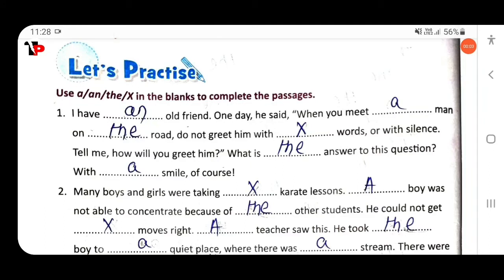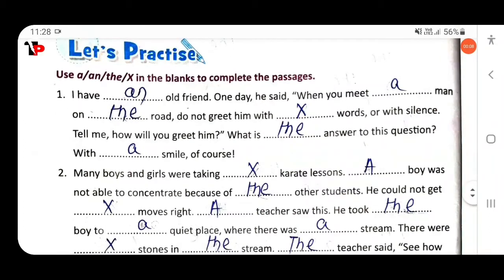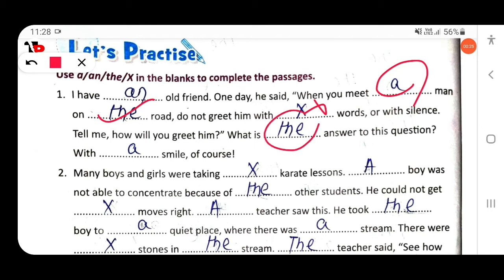So here next, use a, an or the, or a cross in the blanks to complete the passage. I have an old friend. One day he said, when you meet a man on the road, don't greet him with words or with silence. Tell me, how would you greet him? What is the answer to this question? With a smile, of course. Many boys and girls were taking karate lessons. A boy was not able to concentrate because of the other students.